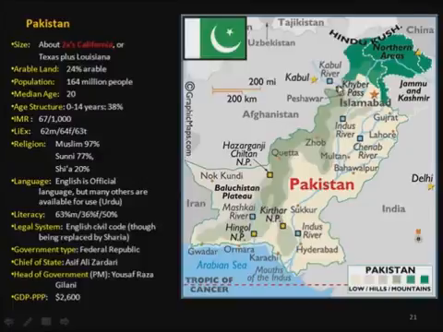I don't have any pictures from Google on here, but I do have a picture later on that we'll take a look at of the Karakoram Mountains. It's much like the Rockies, the Colorado Rockies, and some of the mountainous areas in Colorado and Wyoming, and maybe even more so.